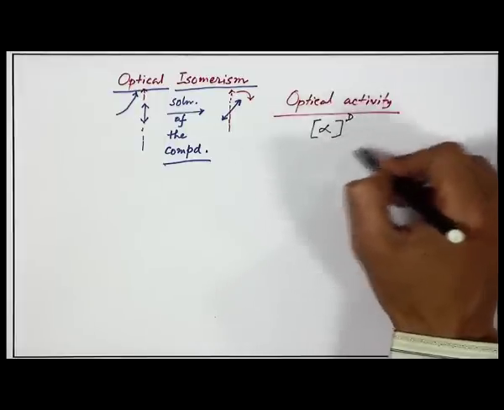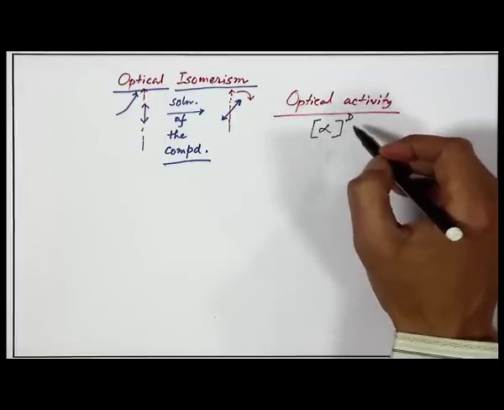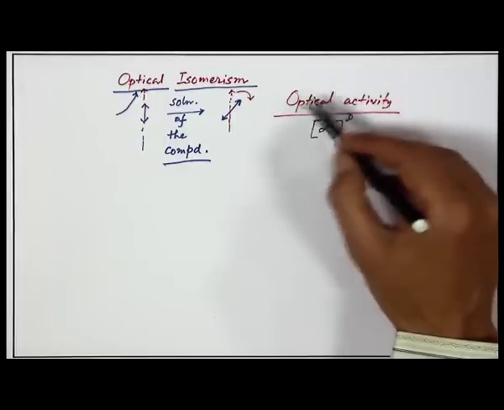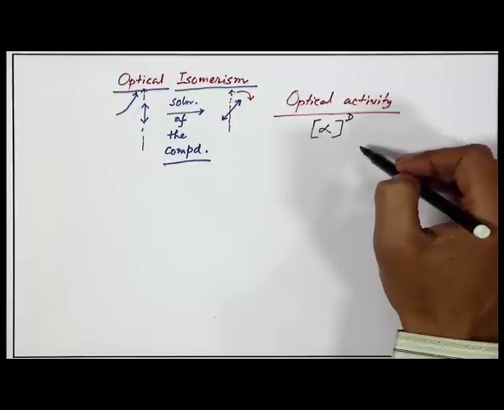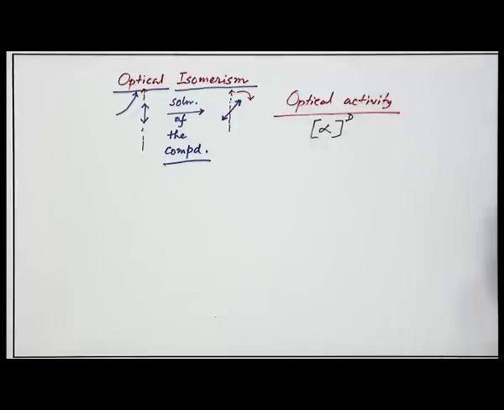So, the magnitude of this activity is related to the amount of rotation, and we report whether the coordination compound is optically active or not.